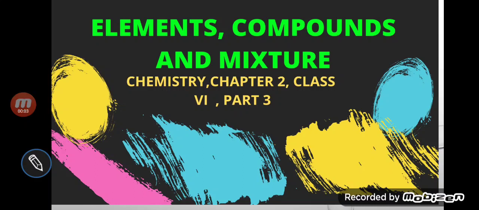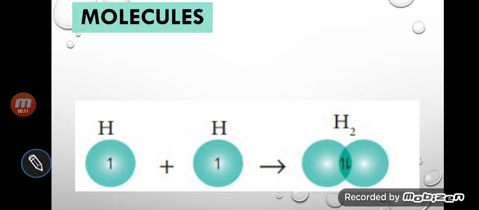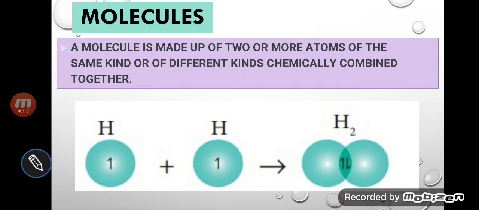Today we are going to start elements, compound and mixture. This is your part 3rd. In a previous lecture we have discussed about the molecule. So, what is a molecule? We will discuss, then we will discuss about the compound. A molecule is made up of two or more atoms of same kind or different kind chemically combined together.